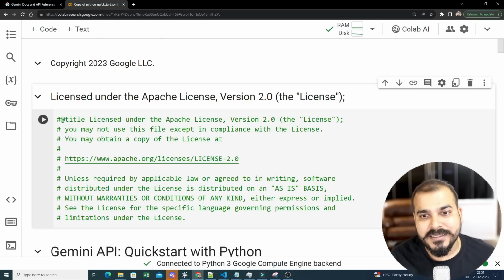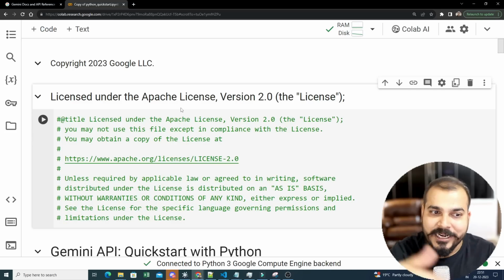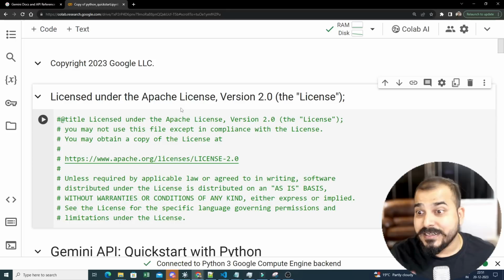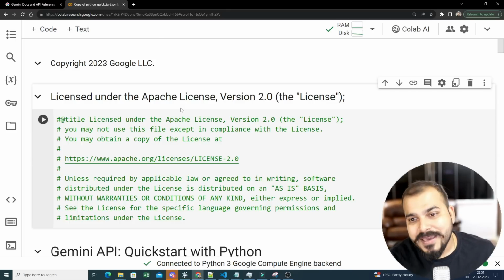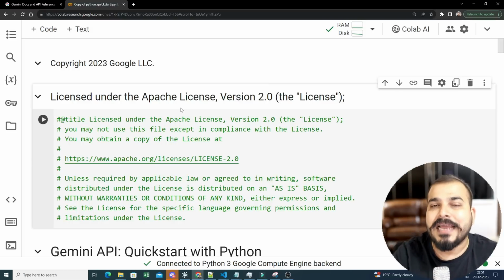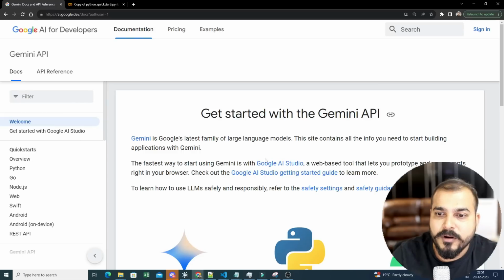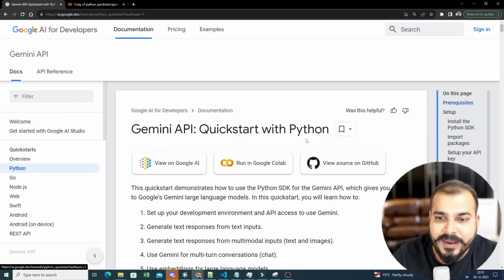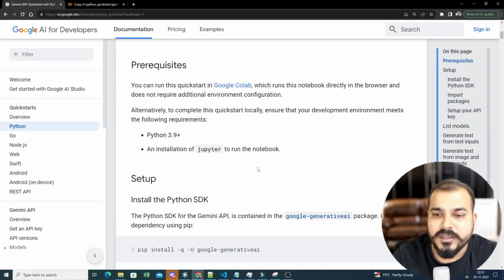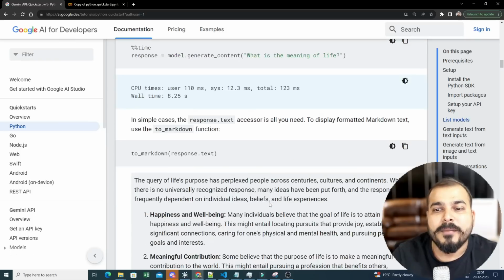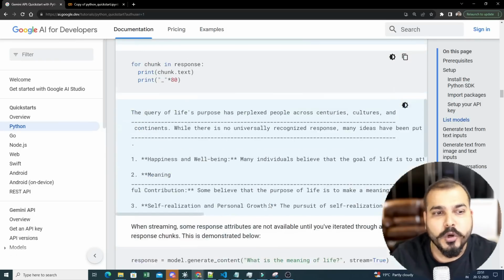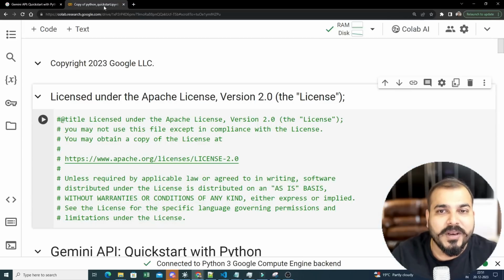Just by seeing these things, I've already tried it out. I feel that yes, it is good enough. If I compare with any OpenAI APIs, yes, it is doing a fabulous task. I know the demo was bad, but the things that I'm going to execute are very good. To get this particular notebook file, all you have to do is click on Python over here and click on this. This is the entire information on how you can create the API key and all. I will be showing you step by step. So let's start this video.